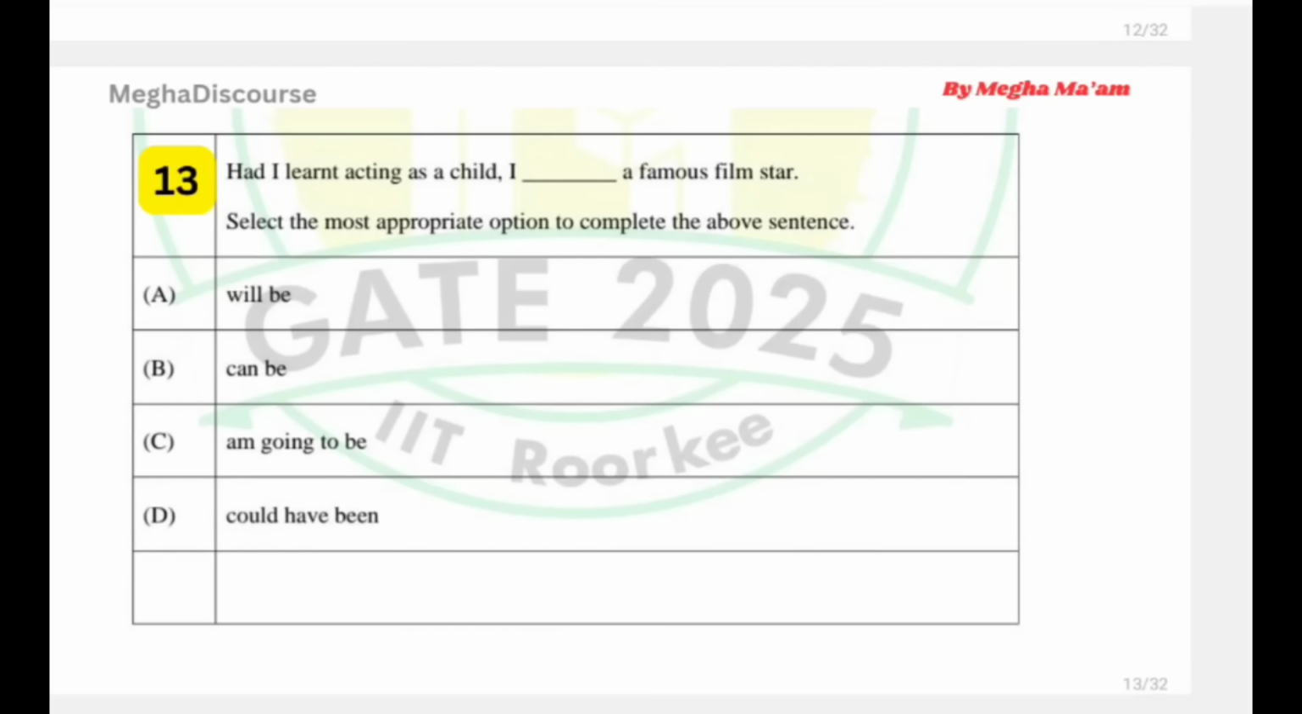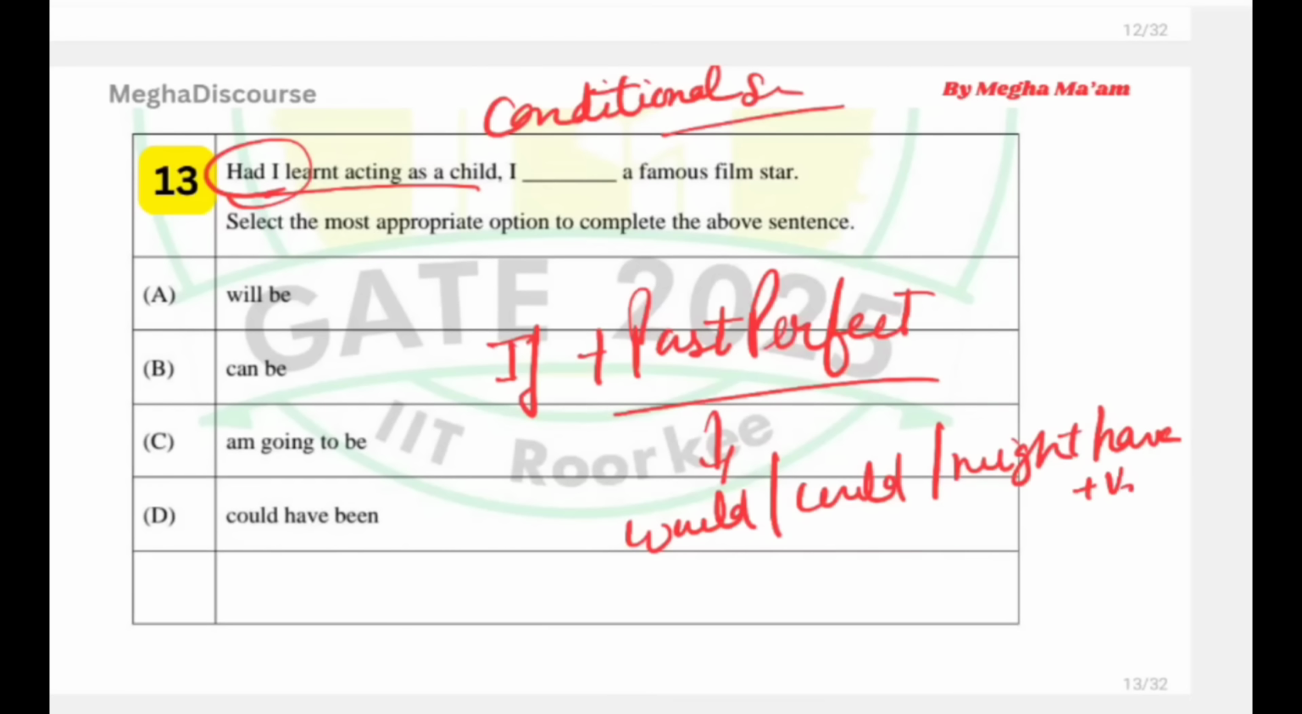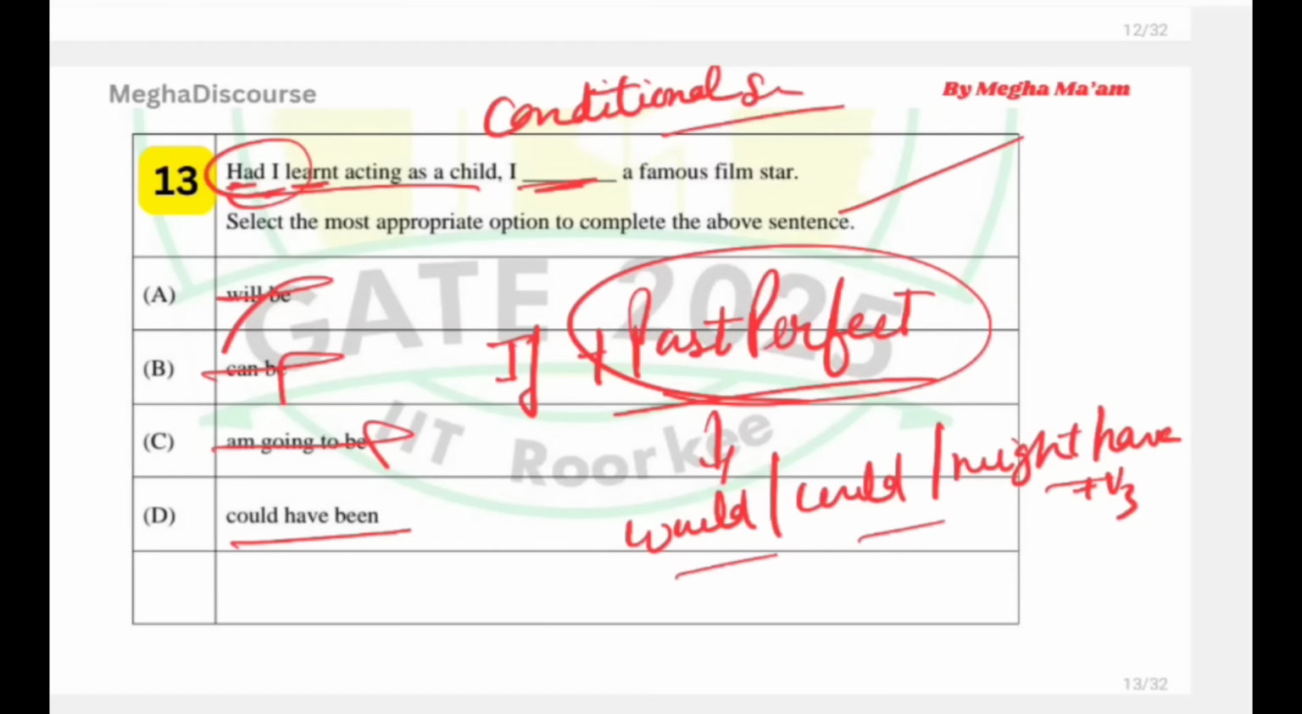Okay. Had I learned acting as a child, I dash a famous film star. So this is a conditional sentence. I think you know about the conditional sentences. Simple rule: if we have past perfect in the first part, then we use would, could, might, have plus the third form of the verb. So here we have had and learned, the third form of learn, okay? It means past perfect. So here we should have would, could, have, might. So it will be no, there can be no. This is no. Could have been. So our answer is option D. Simple. If I had learned this in childhood, I would have been like this. So this type of sentence means a conditional sentence.